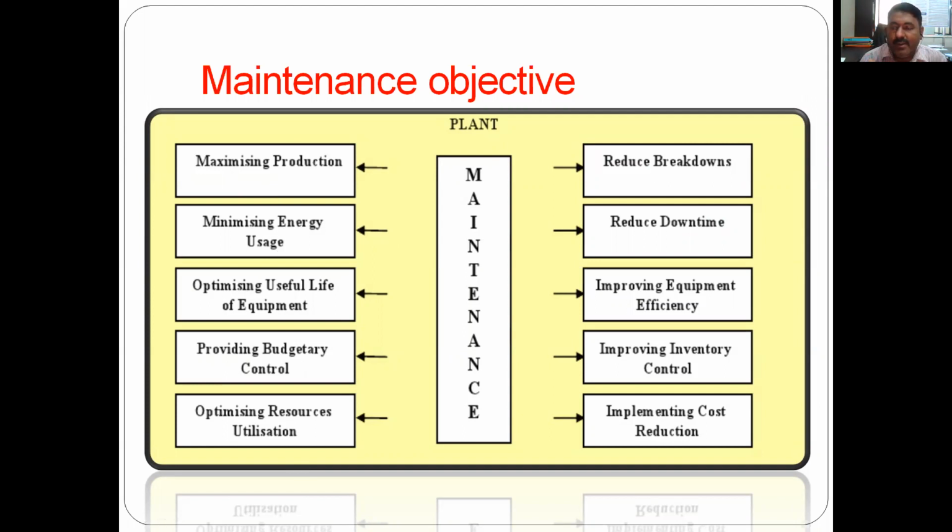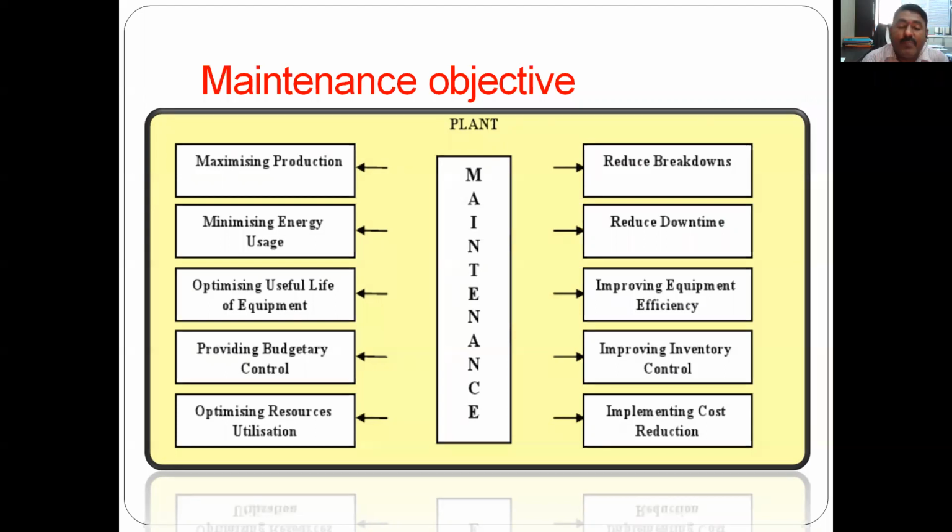When maintenance is good, there will be fewer breakdowns and less stoppage of the machines, so production will be maximized. Minimizing energy usage: consumption of electricity, which may be thermal or chemical. If maintenance is proper, energy utilization will be up to the mark, within the required limit.